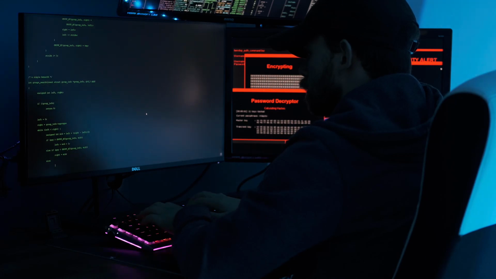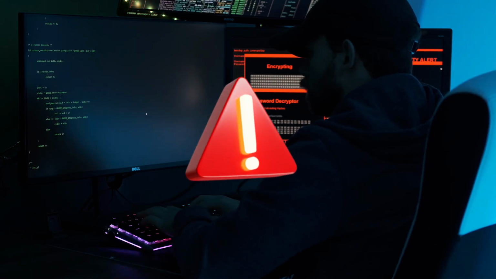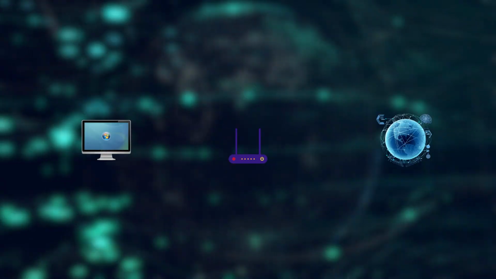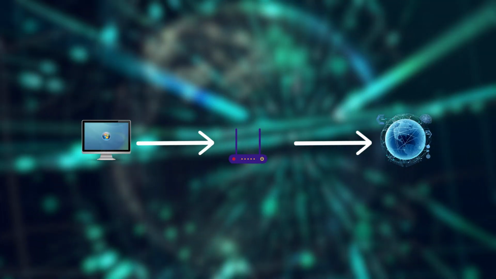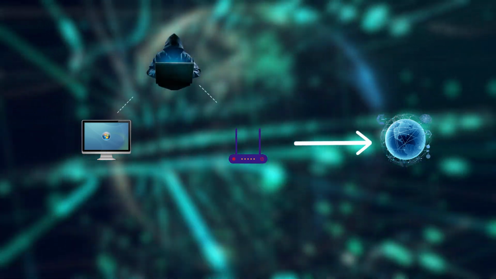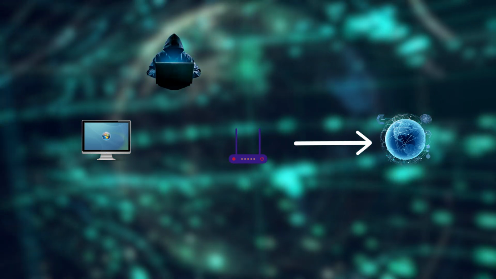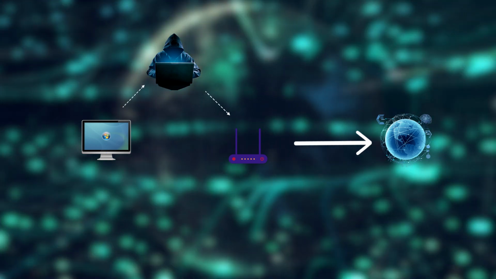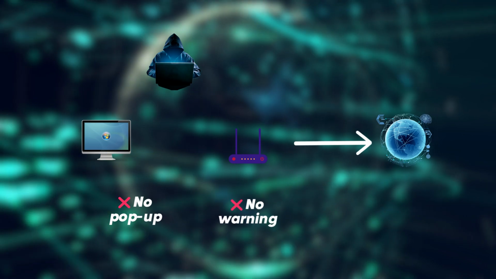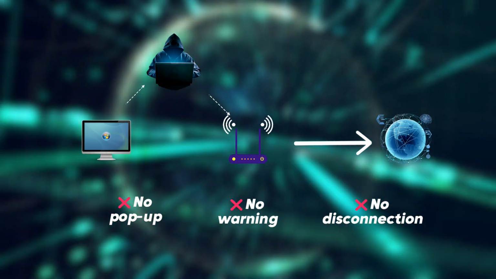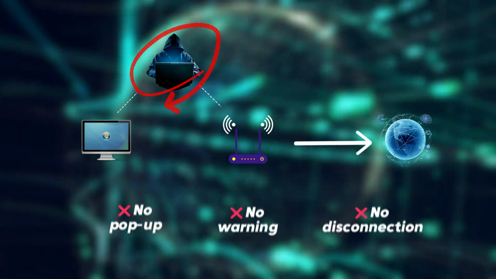Your computer might be sending data to the attacker, and you would never know. Normally, your computer sends data directly to the router to access the internet. ARP spoofing is when an attacker tricks your computer into sending data to them first, instead of the router. You still have internet. Everything looks normal, but someone is sitting in the middle.